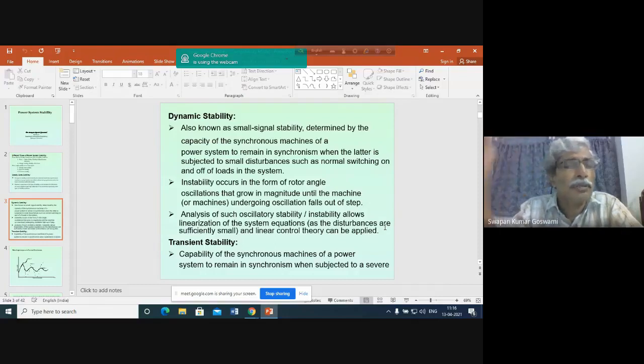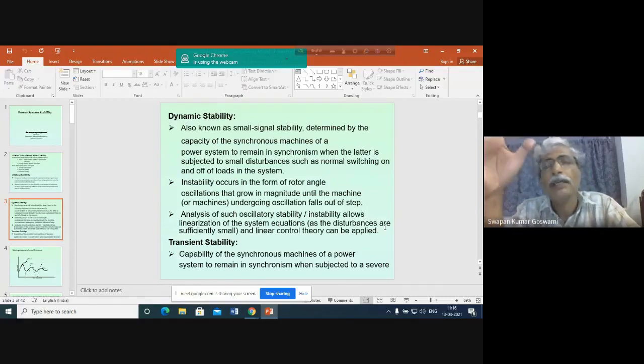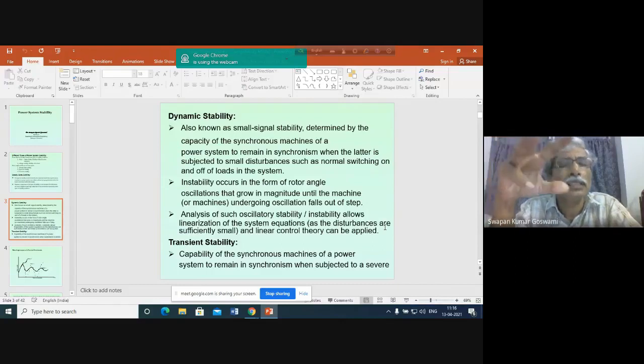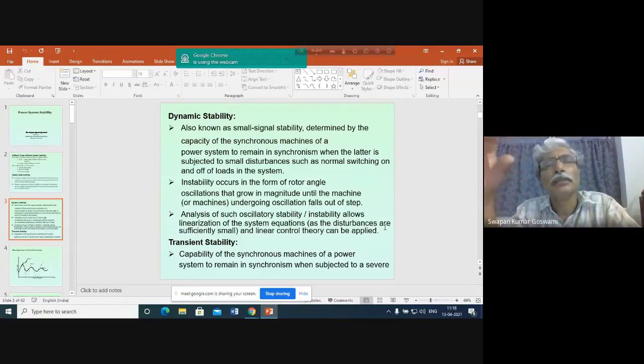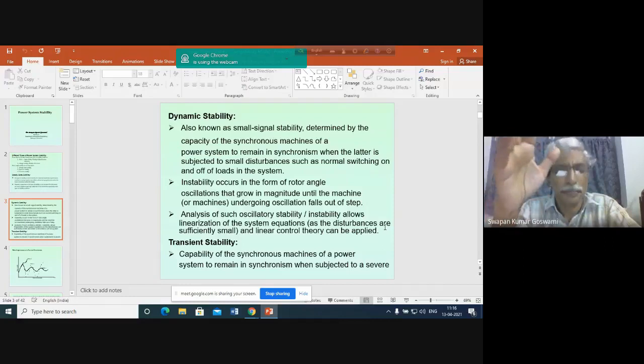We have not actually analyzed the stability of the induction generator. Here we have mentioned the stability of the synchronous generator and the stability of the dynamic load, that is the voltage stability. Induction generator stability has not been discussed yet, and practically it is not discussed in power systems either. Why?